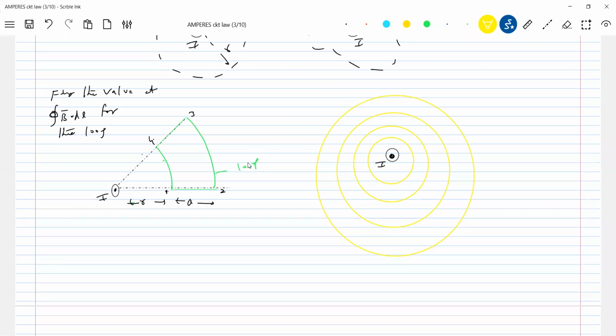Where is the loop? What we have considered in green color, and this yellow color concentric lines, they are the lines of force. So the loop is present here. This was the loop.